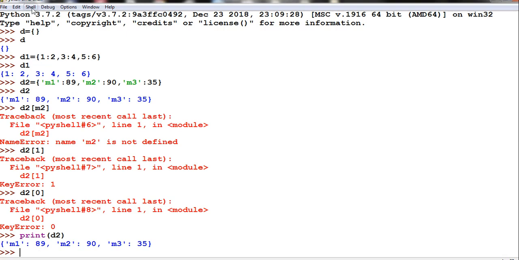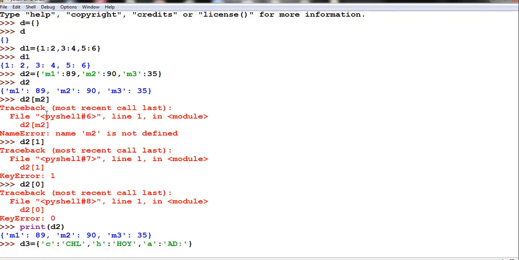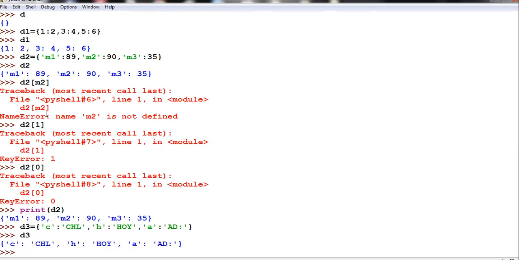Let us check now. Okay, so let me give my D3 equal to, okay, C colon, the value I will give CHL, right? Comma, then I will give H, and the value HOY, right? Comma, A, and here I will give ADL, the names of the houses I have given. Okay, now I will give D3. See, now it is printing, right? So all three dictionaries I have created.